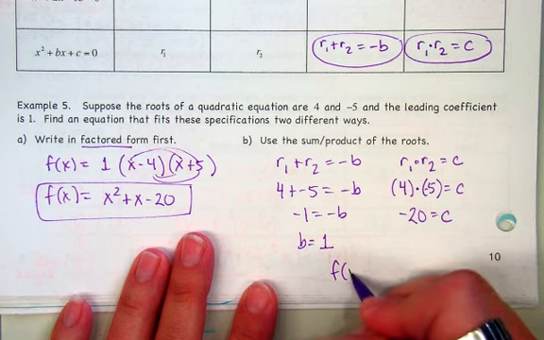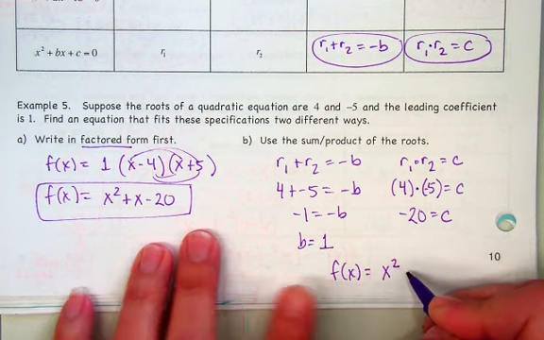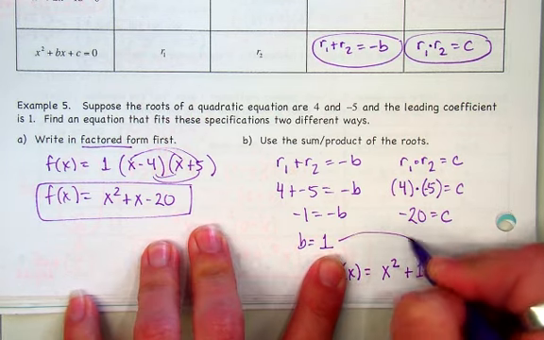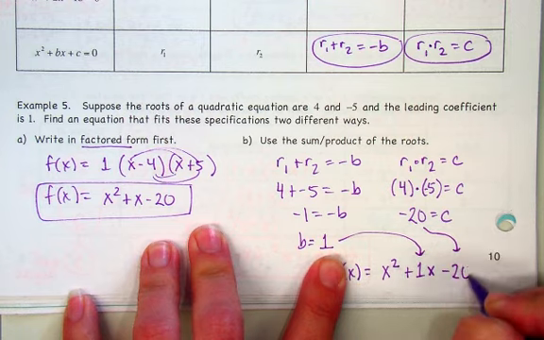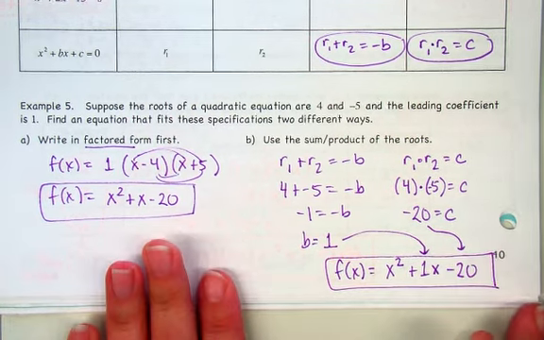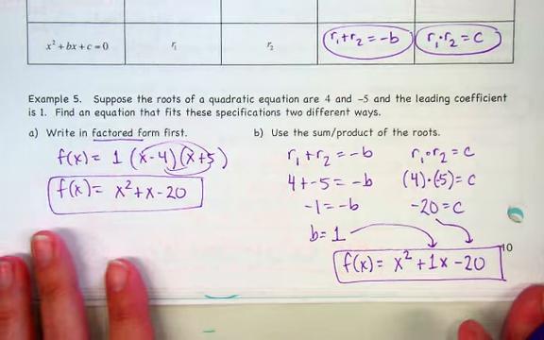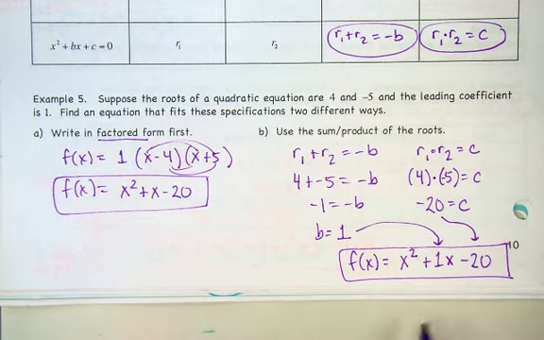And then I just write it. Leading coefficient is 1. My b is 1. And my c is negative 20. All right, so is that easier? Is it harder? I think it's a little quicker to use this way, but again, you could obviously FOIL stuff out if you want to. And remember with these ones with the R1, R2, this sum and product formula, it only works if you have a leading coefficient of 1. Okay? So you can only use these when you have leading coefficient of 1. All right, I'm done. Questions?